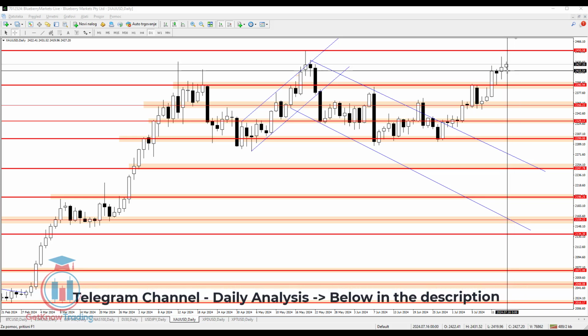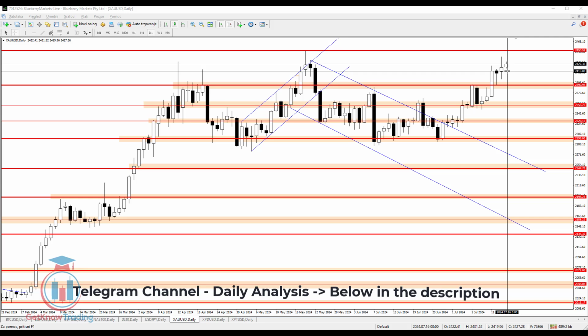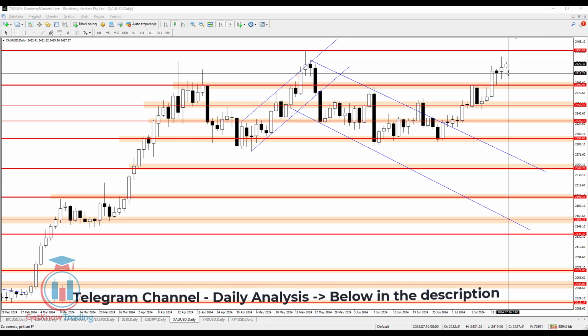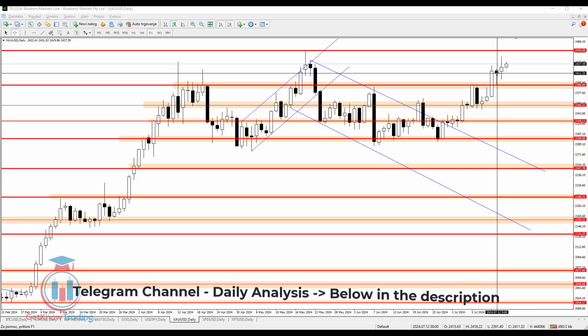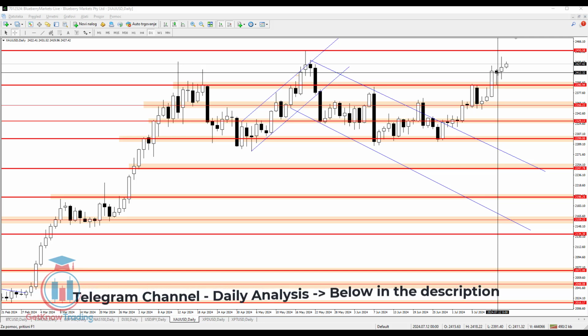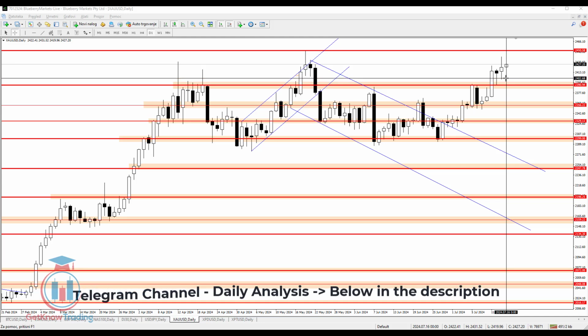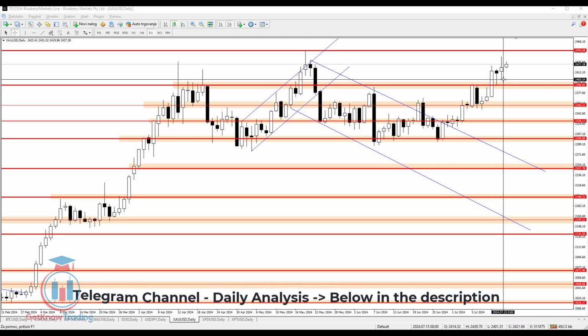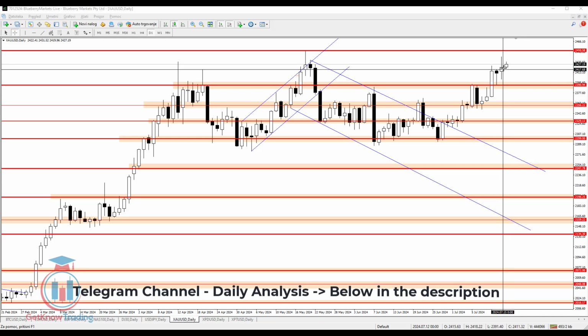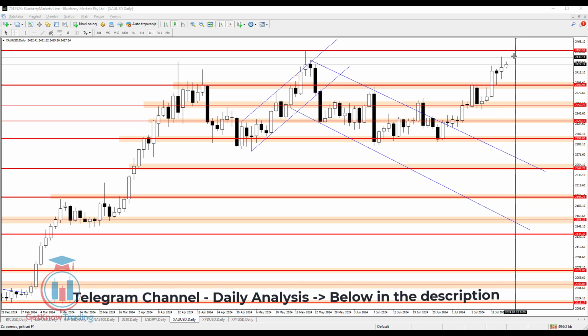Now, if the price returns all the way back down and the price closes below 2415, and especially this one, 2411, where the price could not close on a Friday, this will be a trigger that there is a potential move that the price will continue to fall down and reach again this price level, which is 2400. Now, these are the levels that are expected during this day.